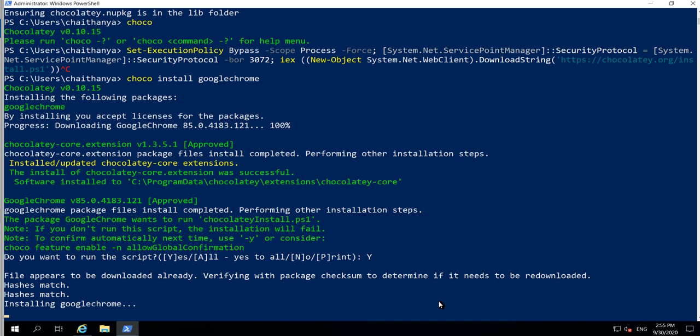It's installing. I already downloaded it, that's why it's showing me this. In your case, it will install for you. Depending on your internet speed, it will install for you.